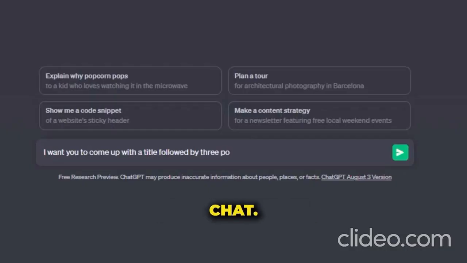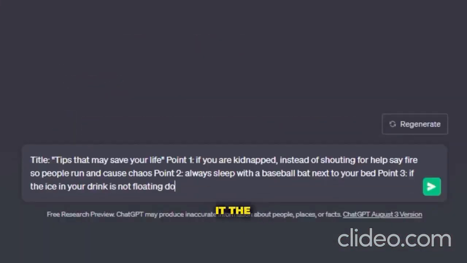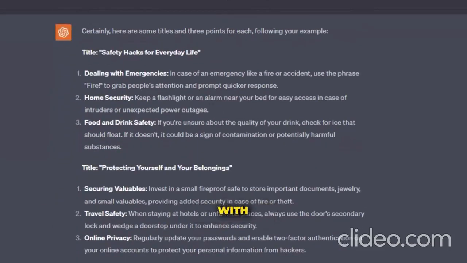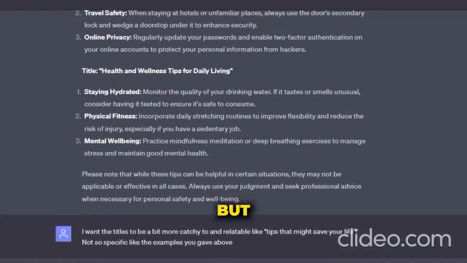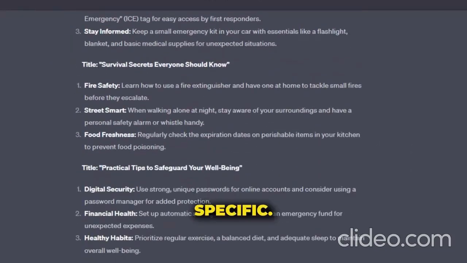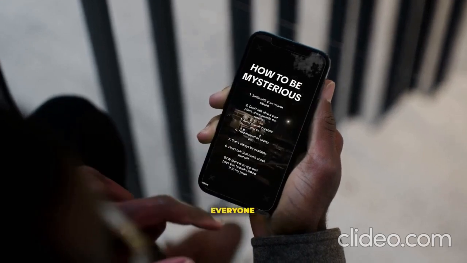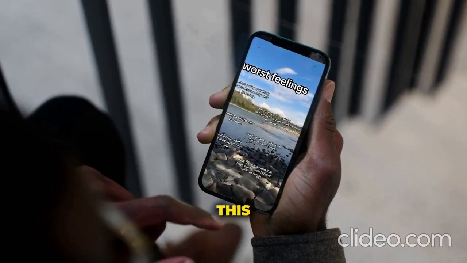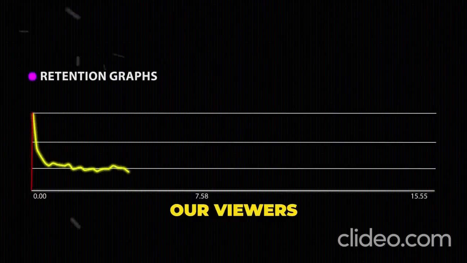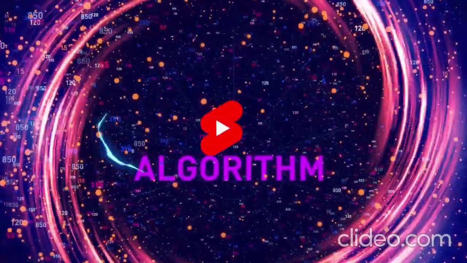Now, I'll come back to ChatGPT and tell it that I want it to come up with a title followed by 3 points for each title. And I'm gonna actually give it an example. So after I've given it the example, ChatGPT will respond with its first attempt. It's not bad, but I think that we can make these a lot catchier, because right now, these feel a little bit too specific. We want our titles to be as relatable as possible, meaning they're going to apply to everyone who watches them. If we can do this well, then we're going to be able to retain our viewers for as long as possible, which is the most important metric when it comes to the YouTube Shorts algorithm.